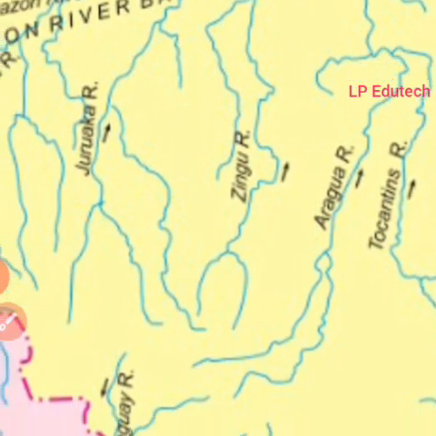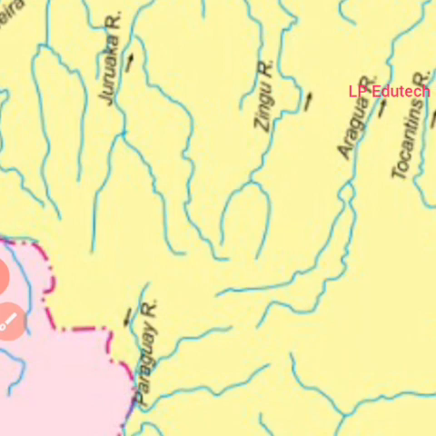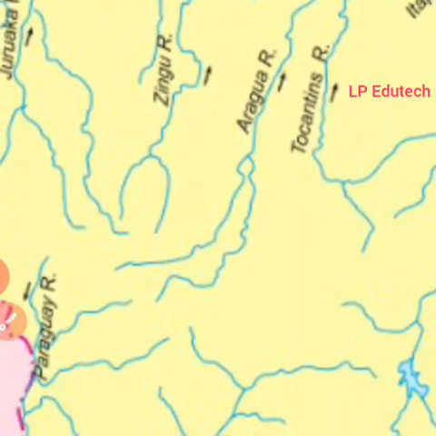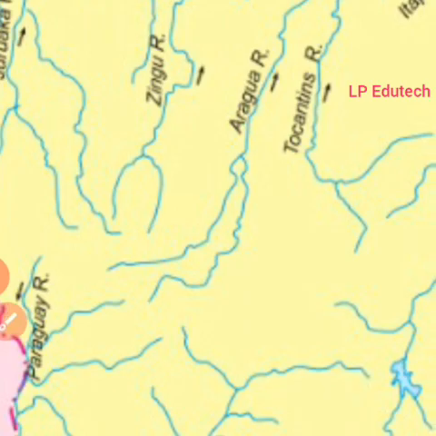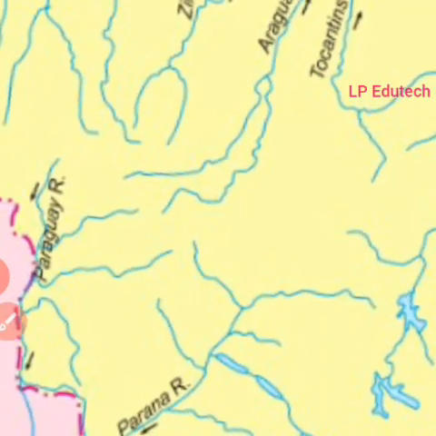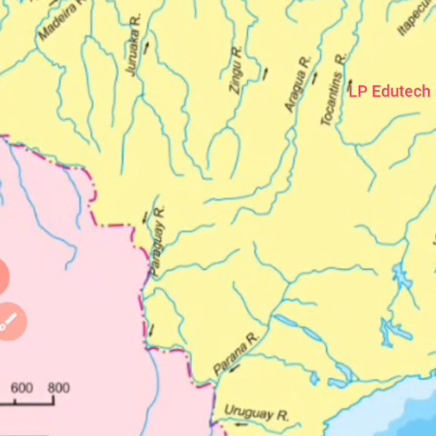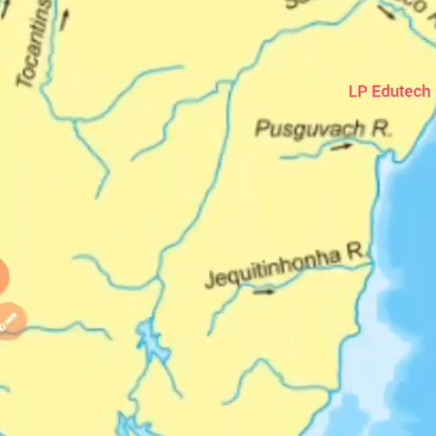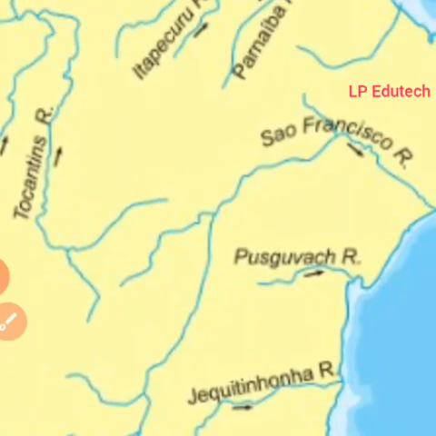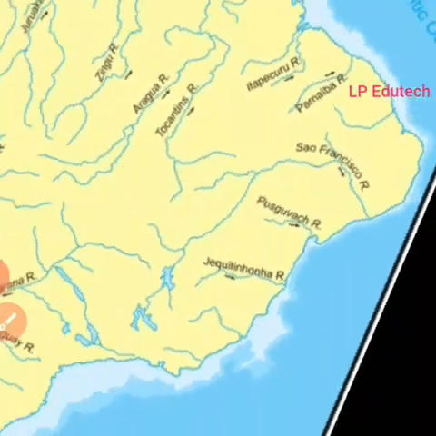This is Marajó Island. This is Xingu river, Araguaia, Tocantins. All are river basins belonging to the Amazon basin. Paraguay, Paraná, Uruguay rivers, and this is mainly the São Francisco river, and these are the coastal parts.